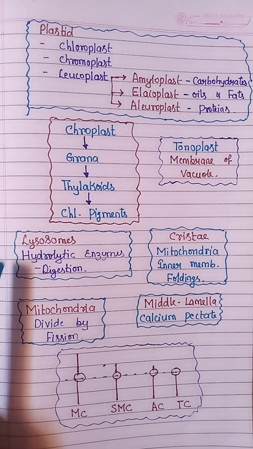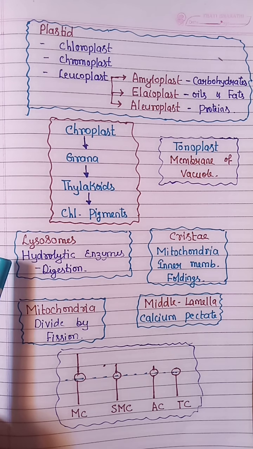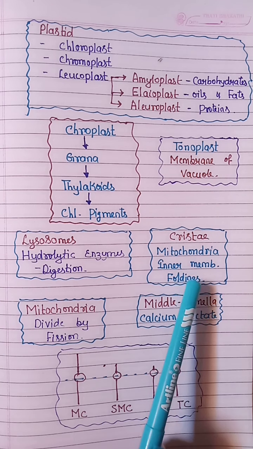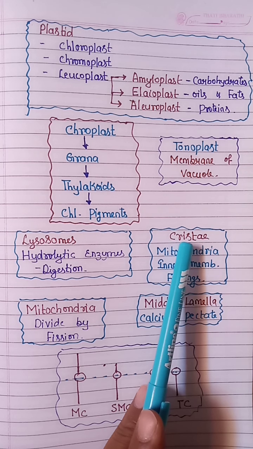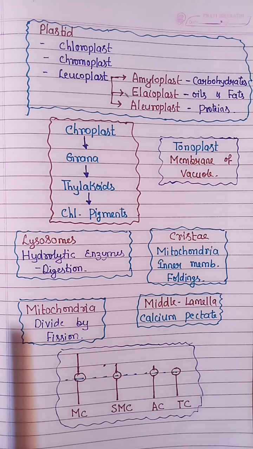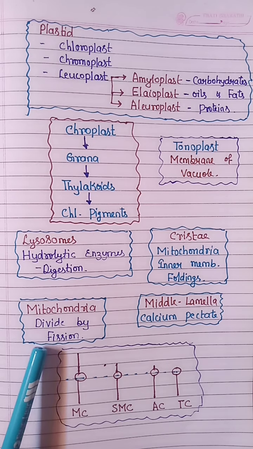Lysosome contains hydrolytic enzymes that help in digestion. That's why it is called the suicide bag of the cell. Now the inner membrane foldings of the mitochondria are called cristae. And remember, mitochondria divide by themselves by a process called fission.